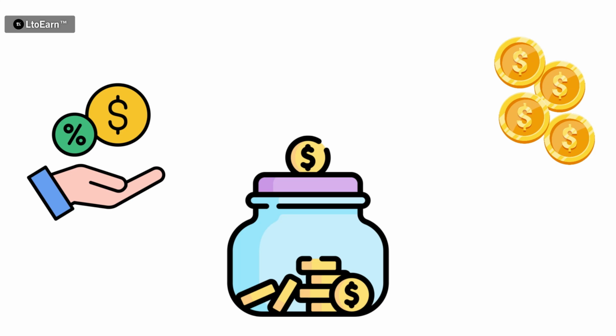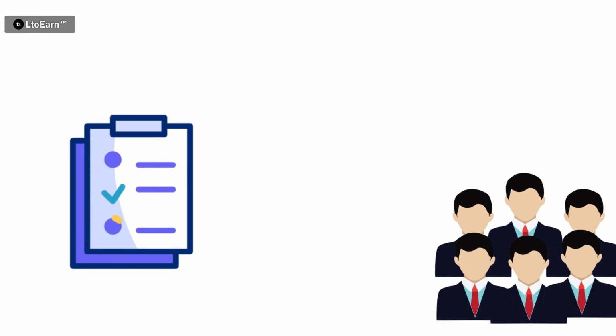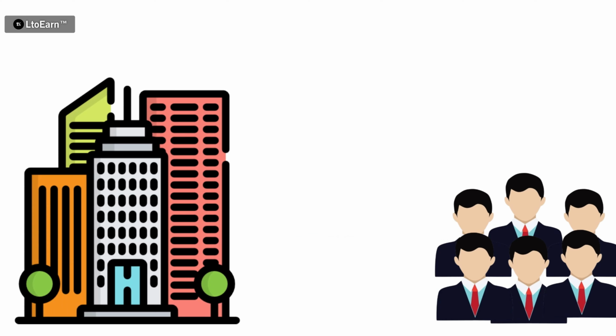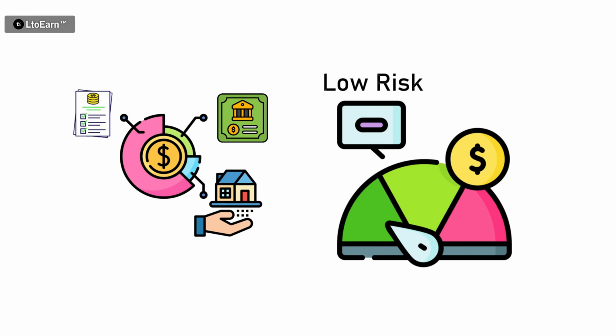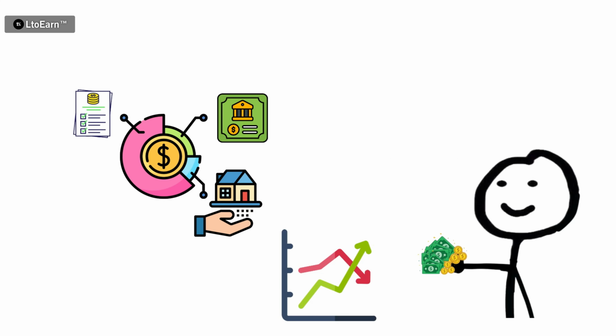A mutual fund is a type of investment vehicle that allows many people to pool their money together to invest in a variety of assets, like stocks, bonds, or real estate. This diversification helps reduce risk and increase potential returns.